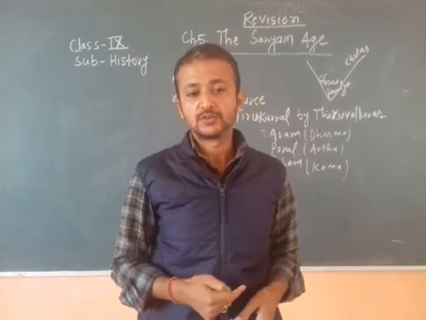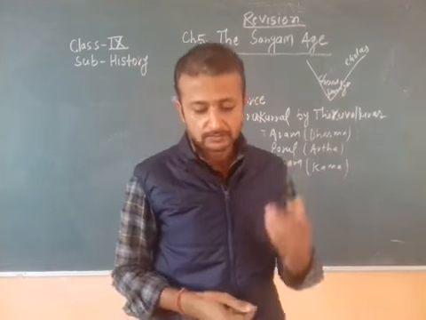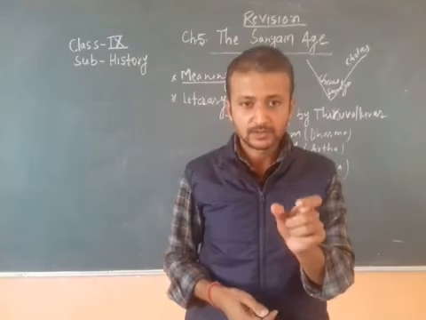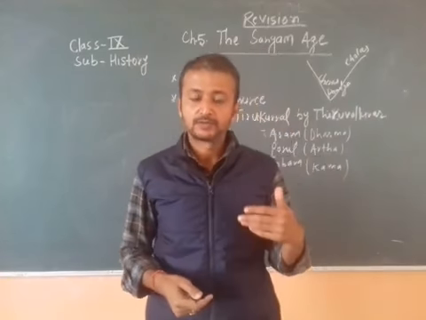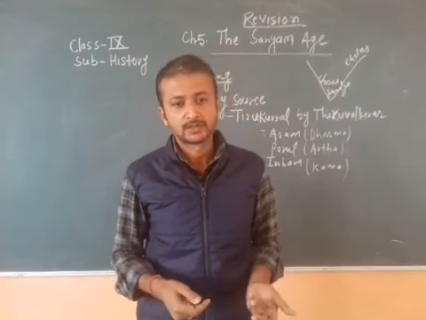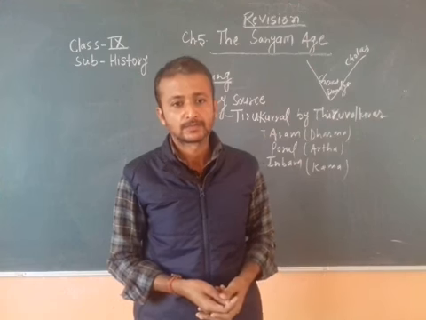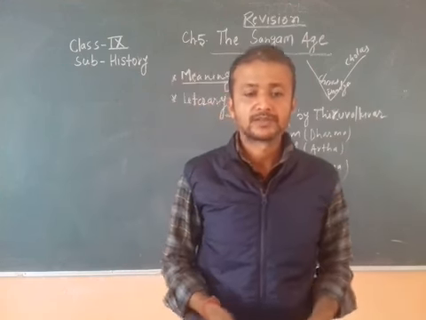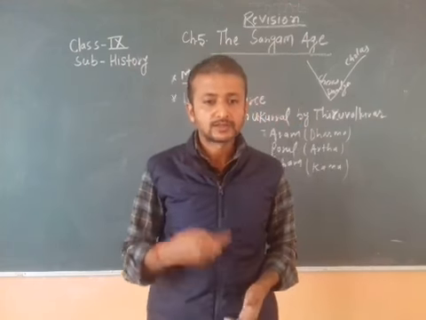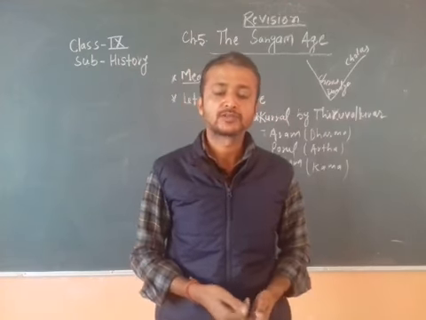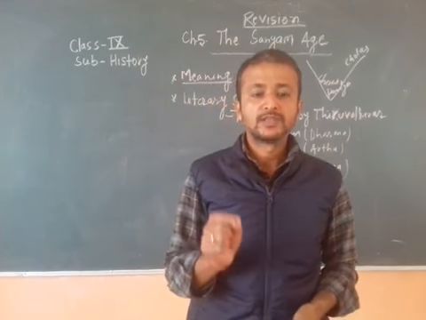Sangam age is also called Tamilakam. Either you say Tamilakam or Sangam age, both are the same. So we have finished the meaning. Now we are going to learn the next topic given in our syllabus, the literary sources.